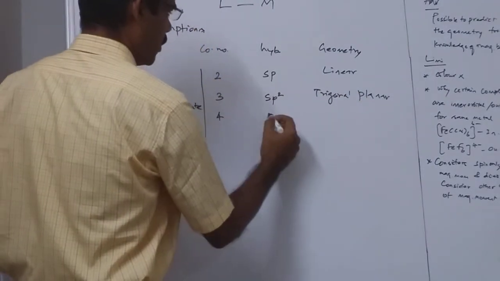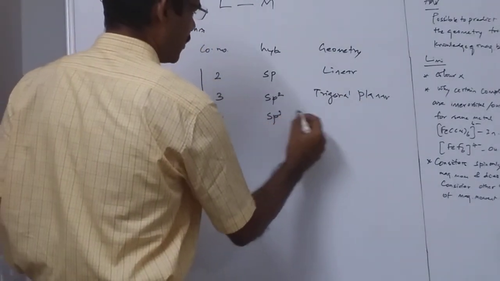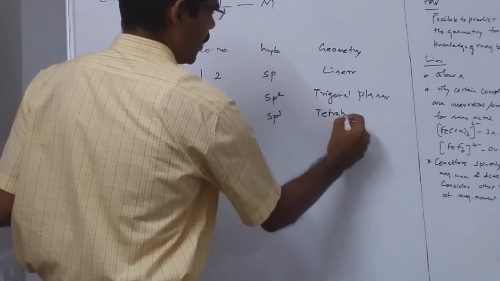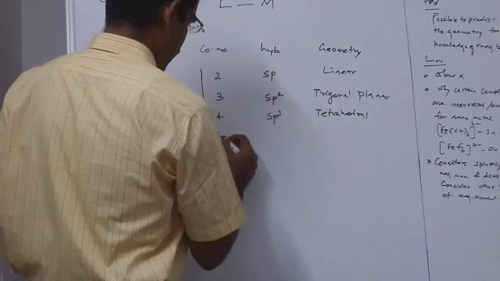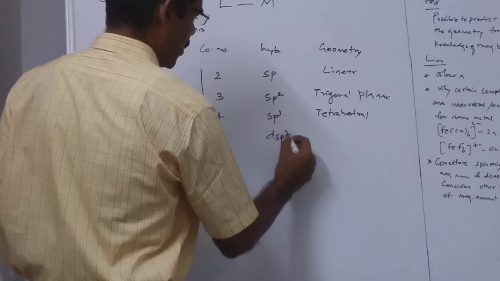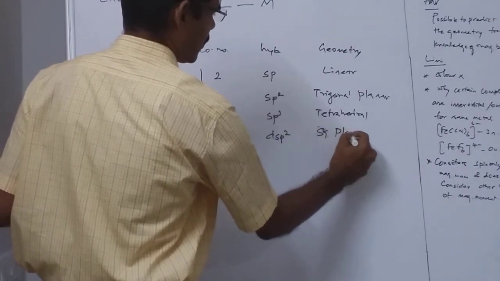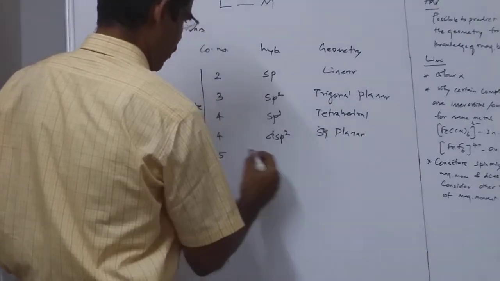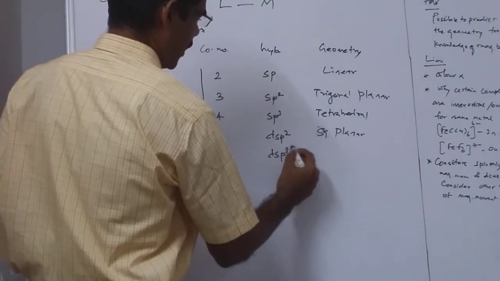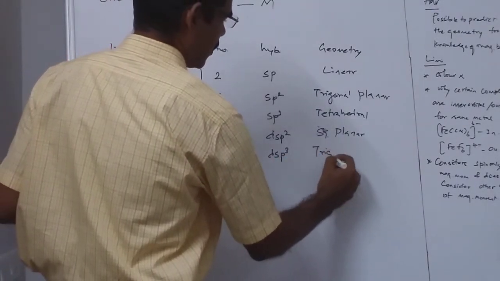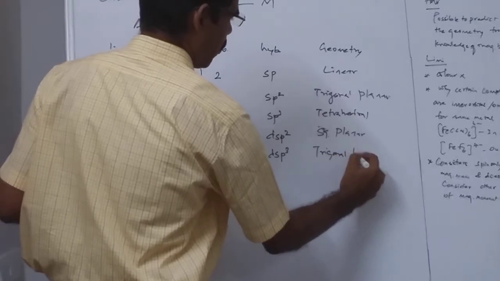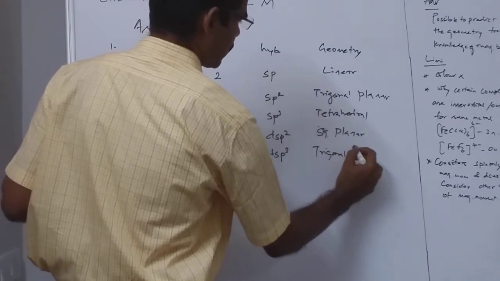For 4, if it is sp3, then the geometry will be tetrahedral. For 4 with dsp2 hybridization, it is square planar. For 5, it will be dsp3 hybridization, and the geometry will be trigonal bipyramidal.